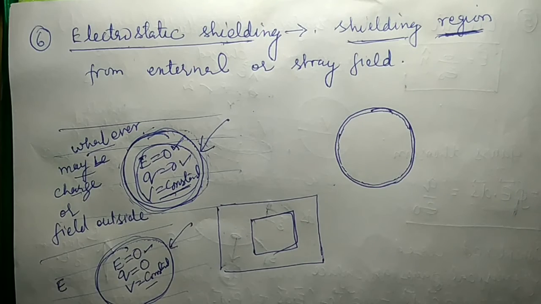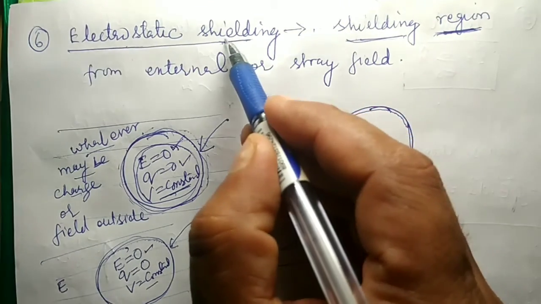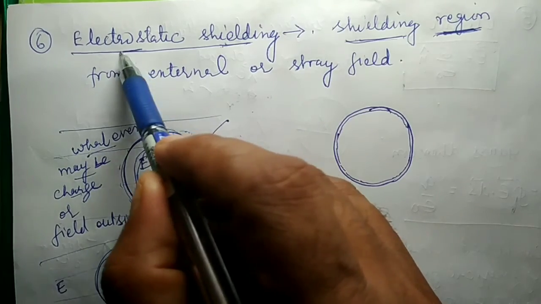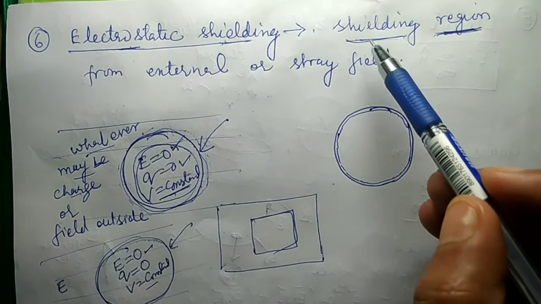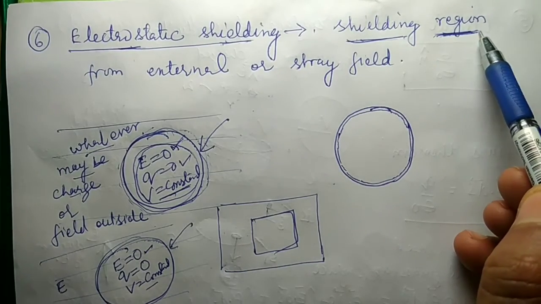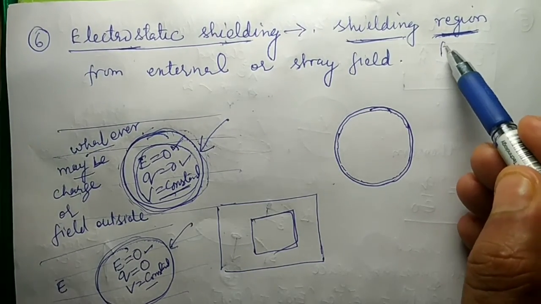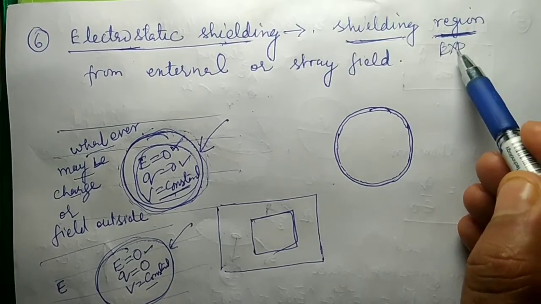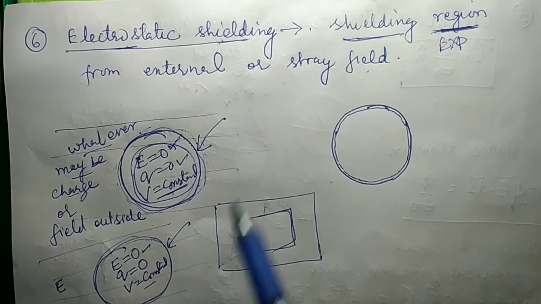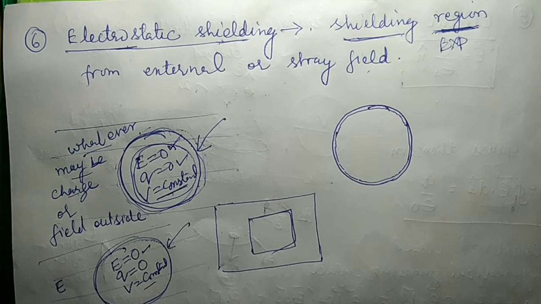Sixth property of a conductor is electrostatic shielding. Shielding means protecting anything from the external electric field. So electrostatic shielding is shielding a region or anything or experiment from external or stray field, outside field.